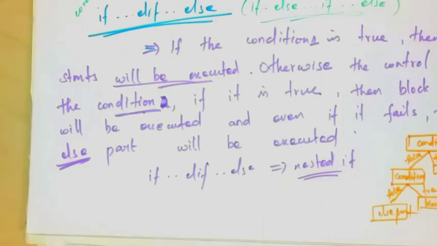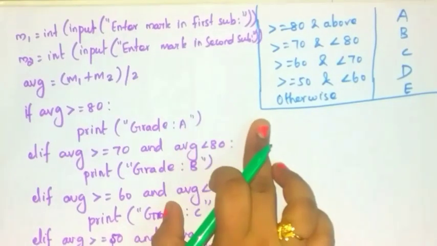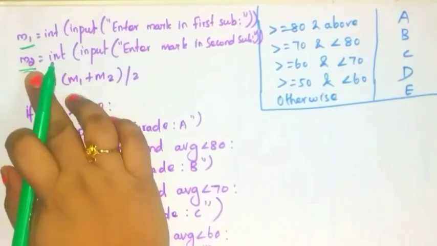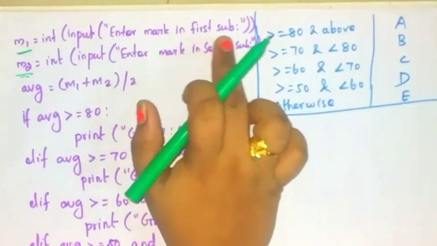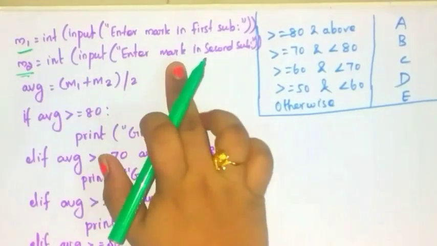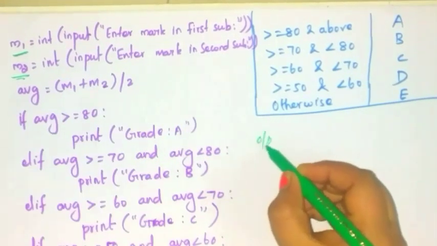Okay, see one example. In this program we are going to print the grade based on your marks. Okay, m1 and m2 are called variables. Okay, this is the input function. You have to enter the mark in the first subject to the m1 variable and the mark in the second subject to the m2 variable. This is the output.